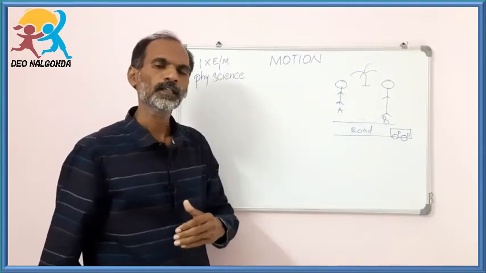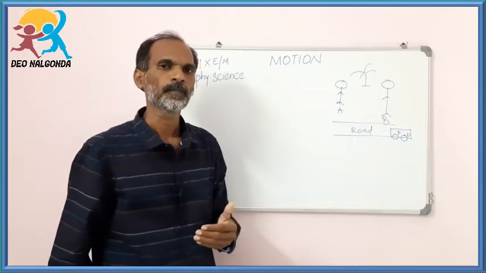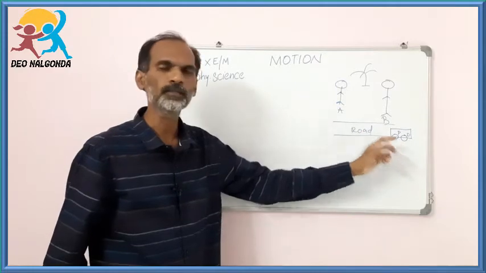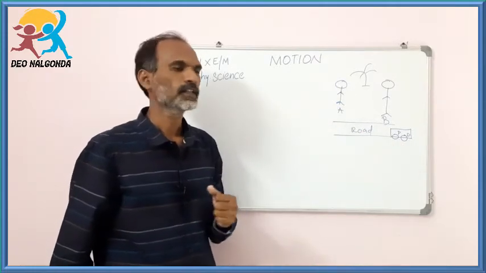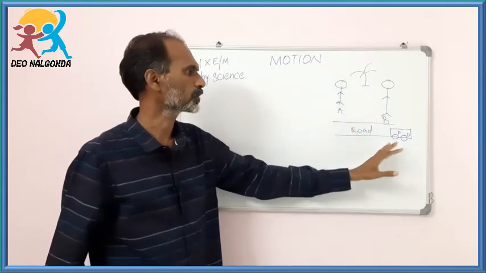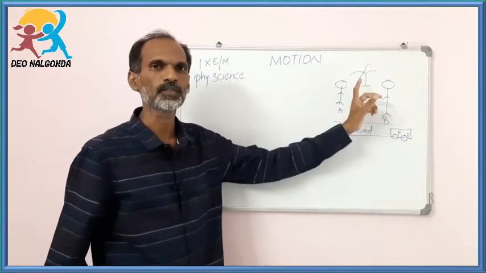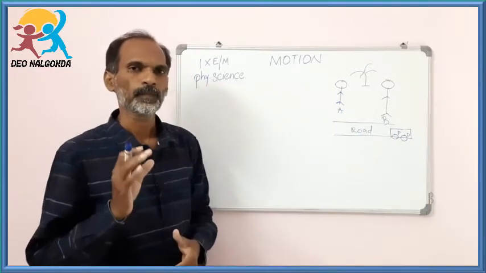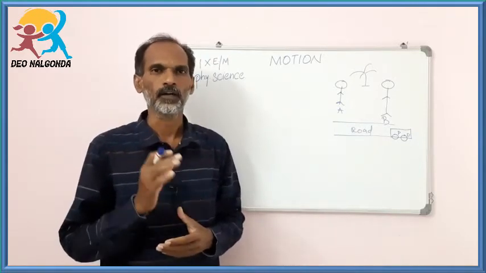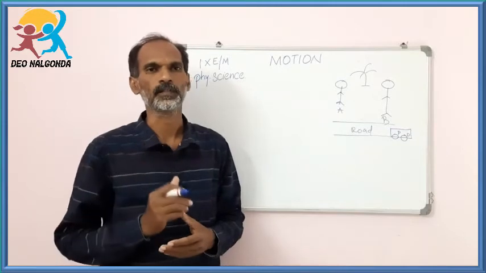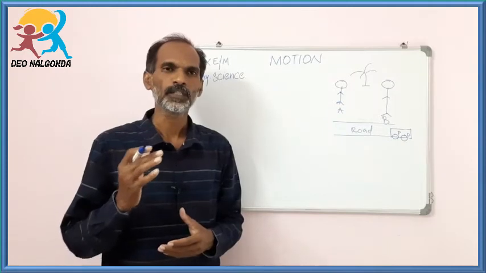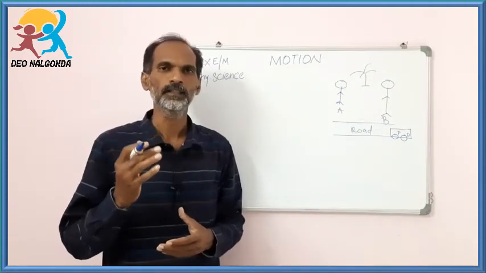Can you conclude this situation? Finally, is the tree under rest or under motion? Actually, you can say that with respect to persons A and B, the tree is at rest, but with respect to the driver and the passenger, the tree is under motion. It means the term rest or motion will be the combined effect of the object and the observer. Without an observer, we cannot clearly say that an object is at rest or under motion.